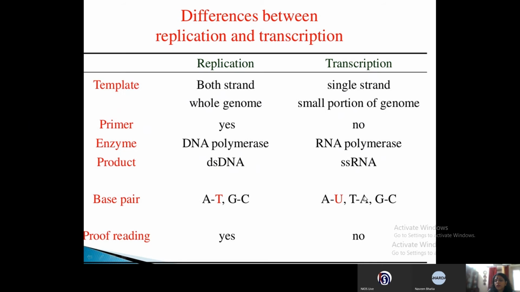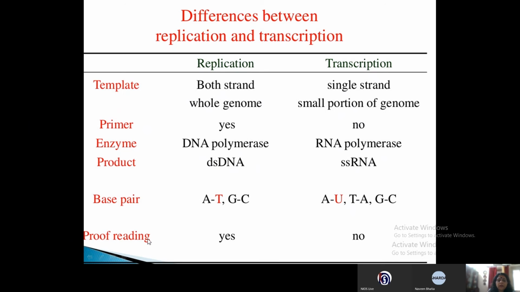But in case of transcription, adenine will combine with uracil with 2 hydrogen bonds, and guanine will combine with cytosine. So in case of the RNA, thymine is not present, instead of which uracil is present.